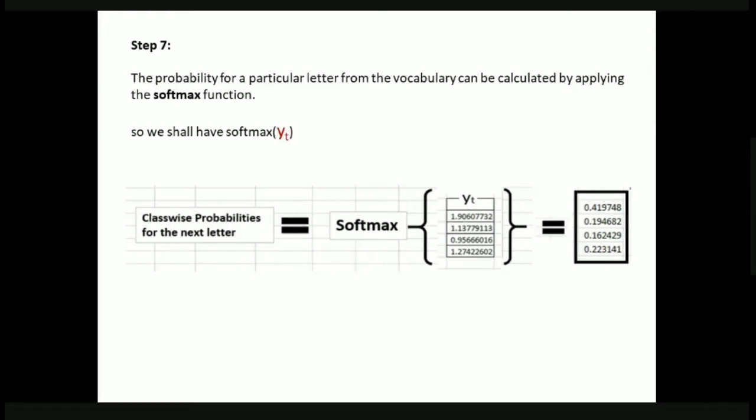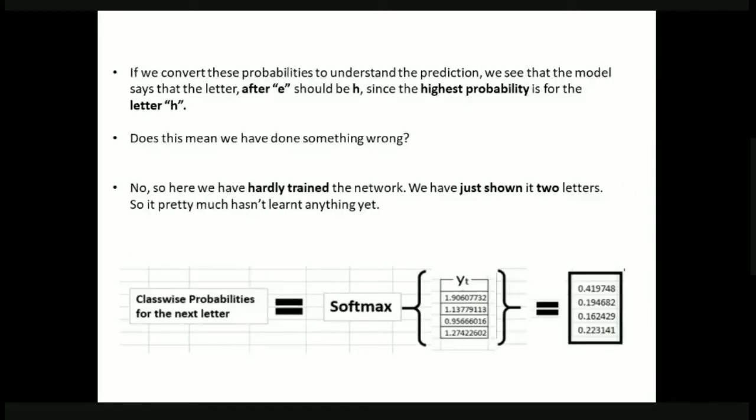Among all these four probabilities, the probability is high for the letter H. Initially we gave the letter H, and then we gave the letter E. After giving the letter E, we should get again what? L, right? But it is telling us that the probability is higher, 0.41, for the letter H. After E, the network predicted that the next letter is H, but it is wrong, right? We have to get L. So here our RNN did not perform well, isn't it?